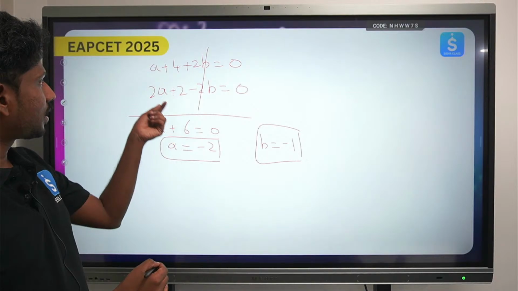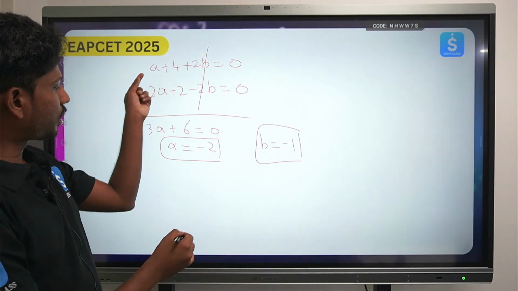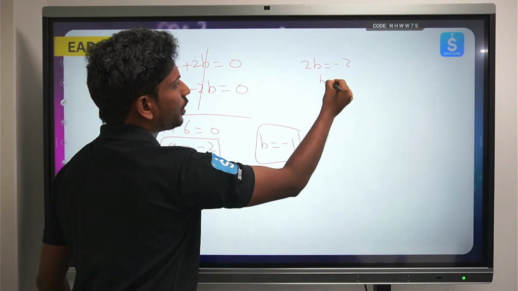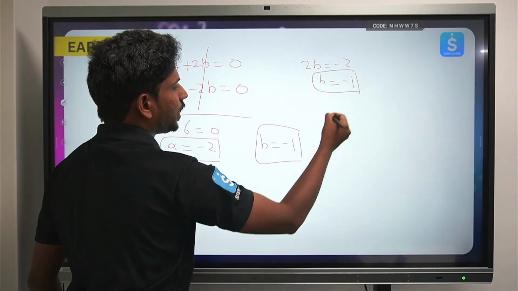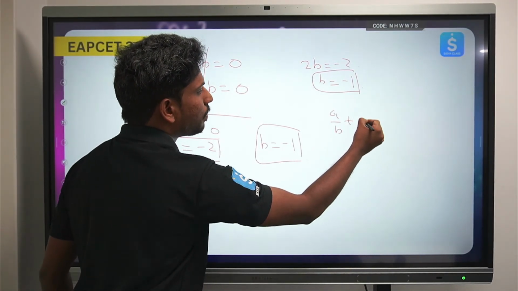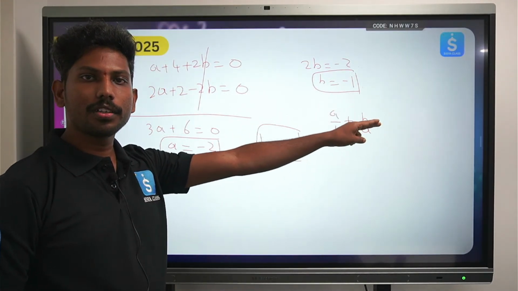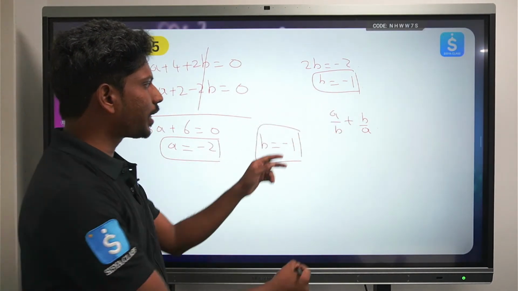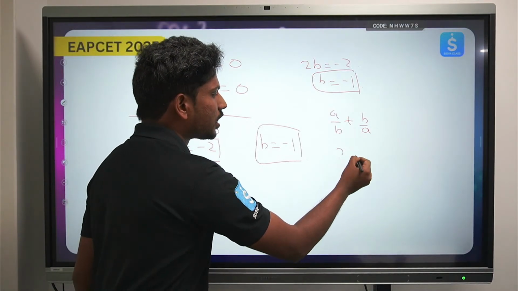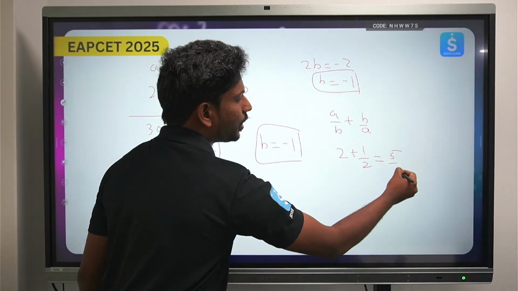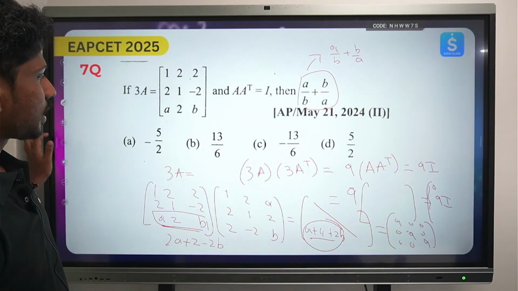చూడండి క్యాలిక్యులేషన్ కరెక్ట్ చేశానా, minus 2 plus 4 is 2, and 2 if it goes there, 2B is equals to minus 2. So the value of B is equals to minus 1. He is asking A by B plus B by A value. Okay, so the A by B value anta 1 by 2, B by A value anta 2 by 1, whatever it is. So 1 by 2 and 2 by 1 because they are reciprocals. So minus minus gets cancelled. So 2 plus 1 by 2, the answer is 5 by 2. Right. So the answer is 5 by 2.